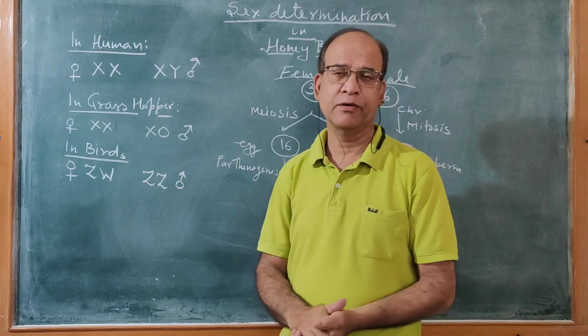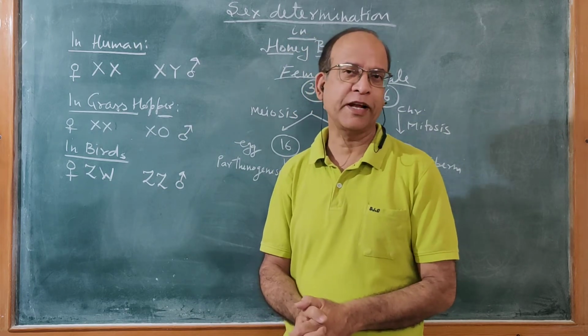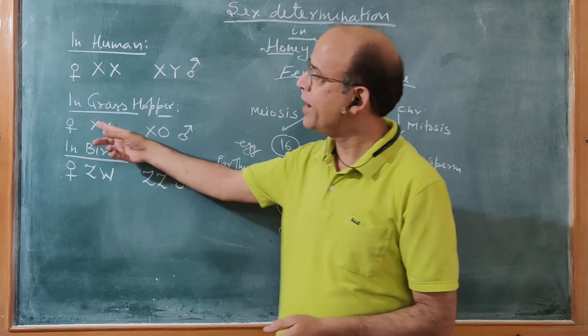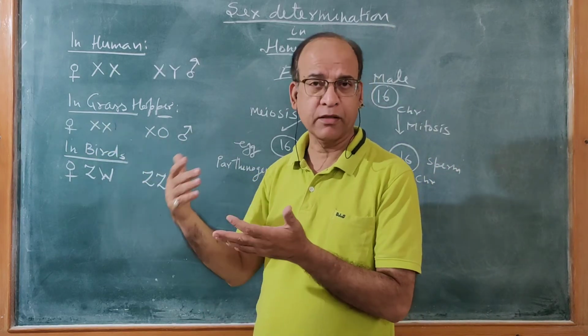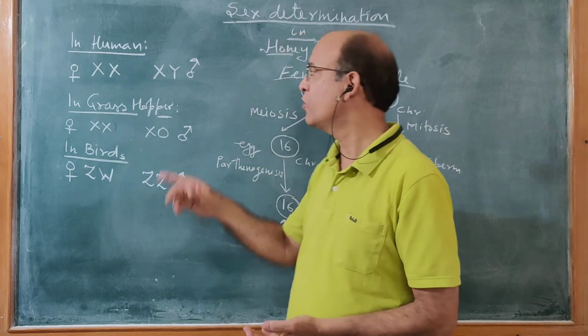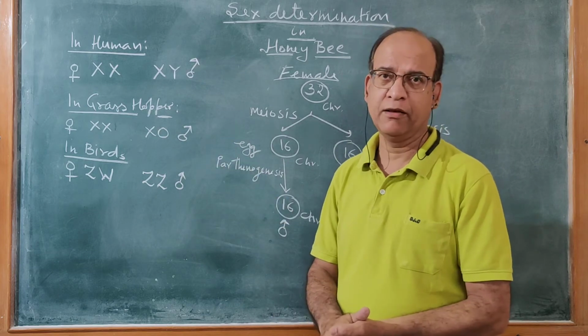In grasshopper also, it is the X chromosome which decides the sex of the offspring, right? If two X chromosomes are there, then that offspring will be female. But if there is only one X chromosome, then the individual will be male.